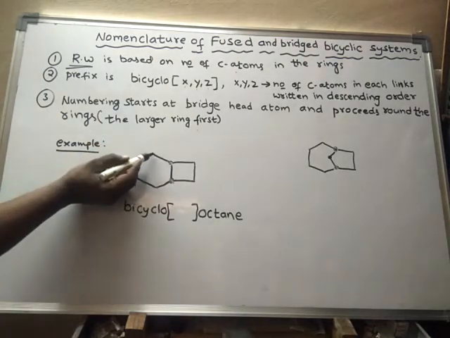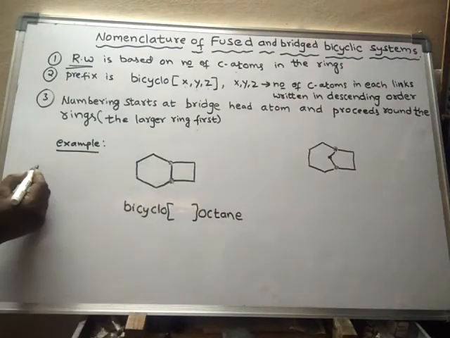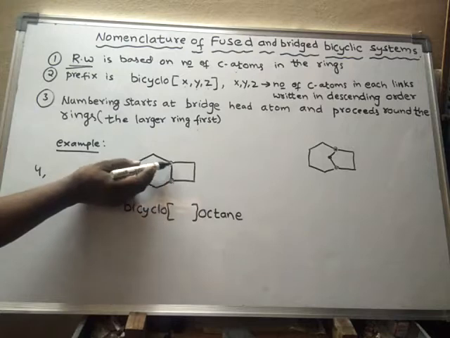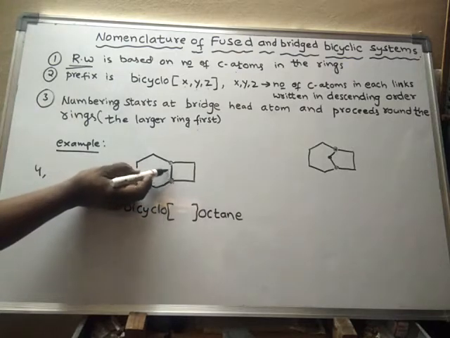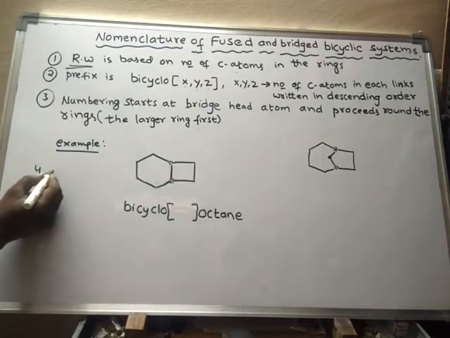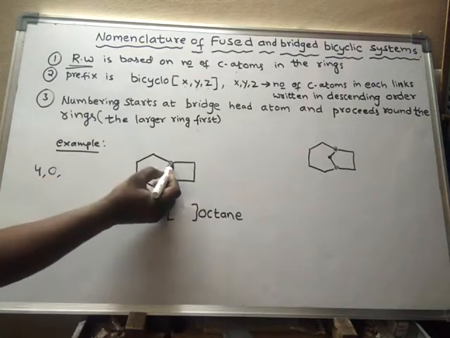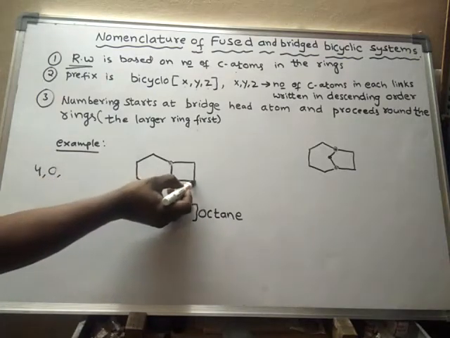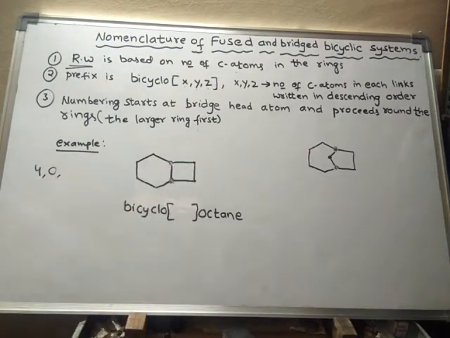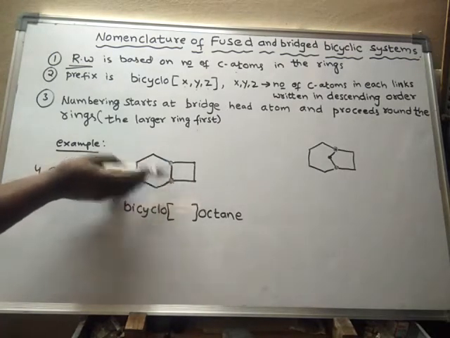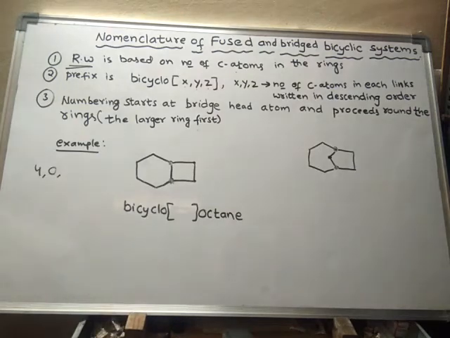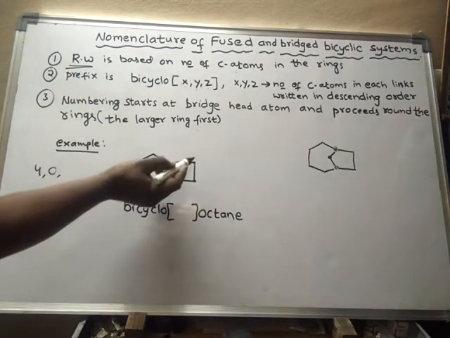See here, in this link, 1, 2, 3, 4 carbon atoms are there. And in this link, between these two, how many carbon atoms are there? 0 carbon atoms. So 0, and here how many carbon atoms are there? 2 carbon atoms, 1, 2. So don't count the bridgehead carbon atoms. So here 2 carbon atoms.